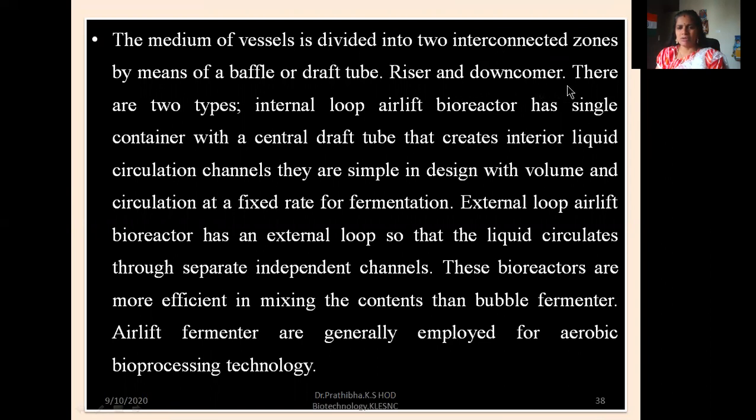Riser and downcomer can also be seen. There are two types. The internal loop airlift bioreactor is a single container with a central draft tube that creates interior liquid circulation channels. They are simple in design, with volume and circulation at a fixed rate for fermentation.